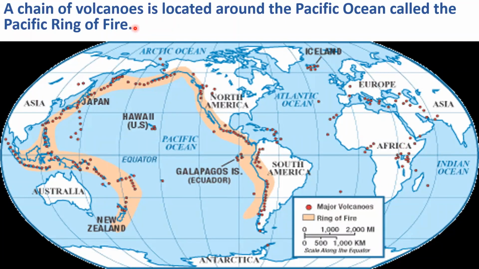A chain of volcanoes is located around the Pacific Ocean called the Pacific Ring of Fire, which is often prone to volcanic eruptions and earthquakes.